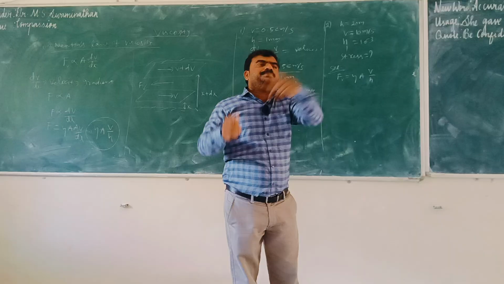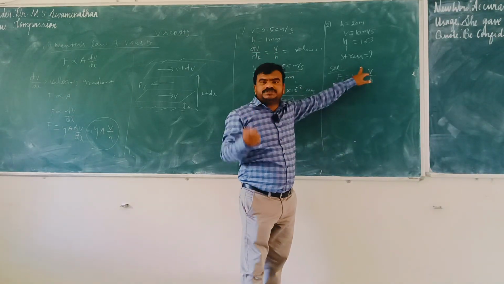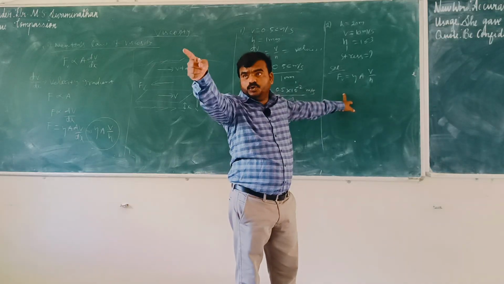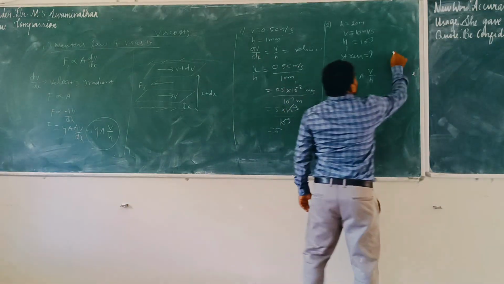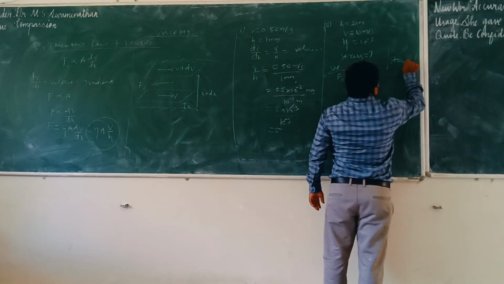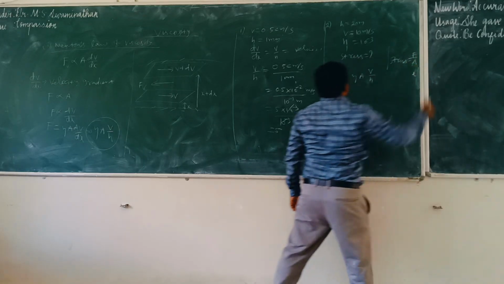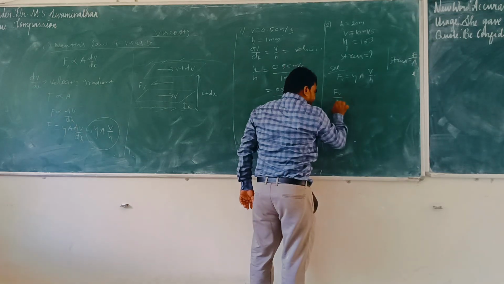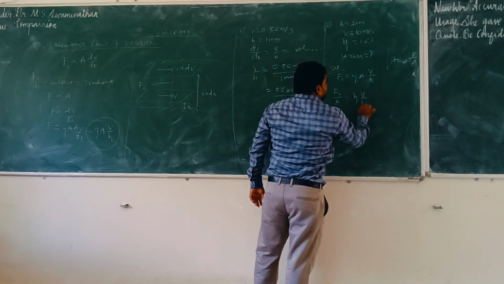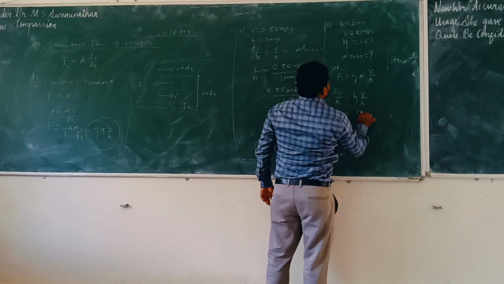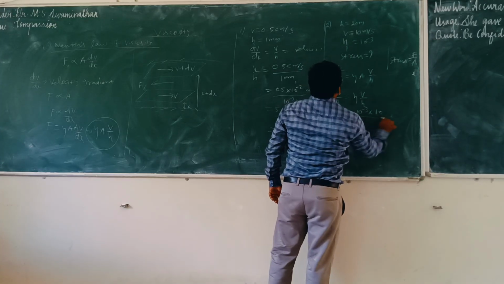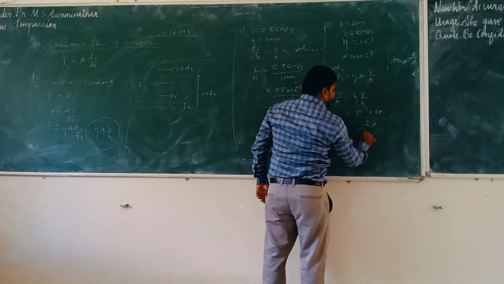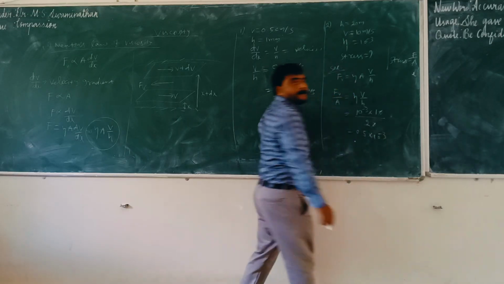So in the previous chapter, this is a level 2 question. They are connecting with the previous chapter, mechanical properties of solids. We have studied stress is equal to F by A. So try to bring A to the left side. So F by A is equal to eta V by H. What is the eta value? 10 power minus 3. What is V? 10. What is H? 20. So 1 by 2, 0.5 into 10 power minus 3.